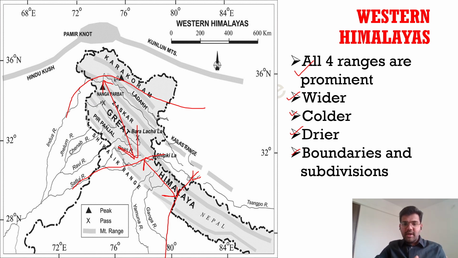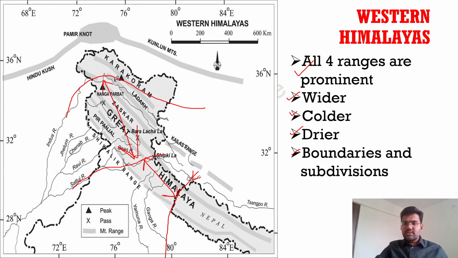Again here, already there was a question in the UPSC. Which river makes a border between India and Nepal? And the answer is what? Mahakali. This is the Mahakali River. We will talk about it when we start our discussion regarding rivers.